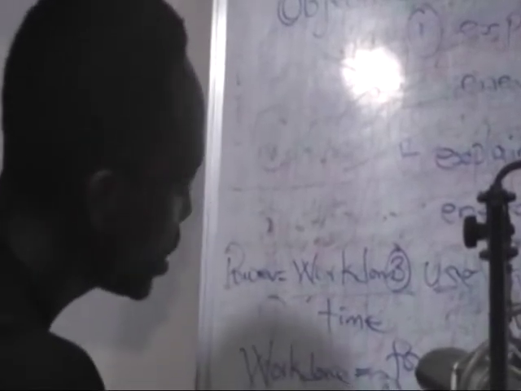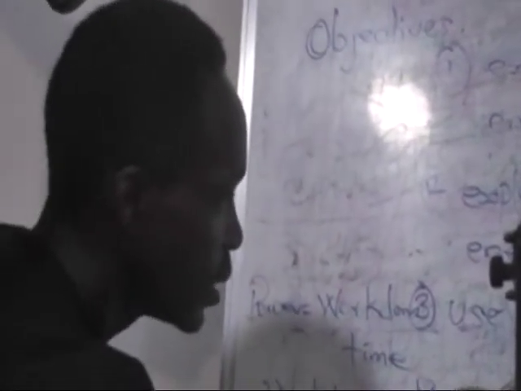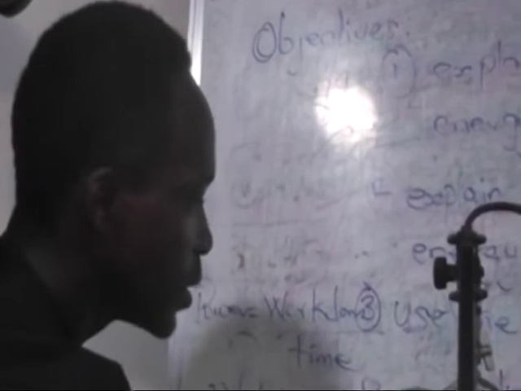Now work done is force times distance, rather. Force times distance. Now work cannot be done until force moves something through a distance. This brings us to another concept of work done. Until force moves something through a distance, work is not done in science.